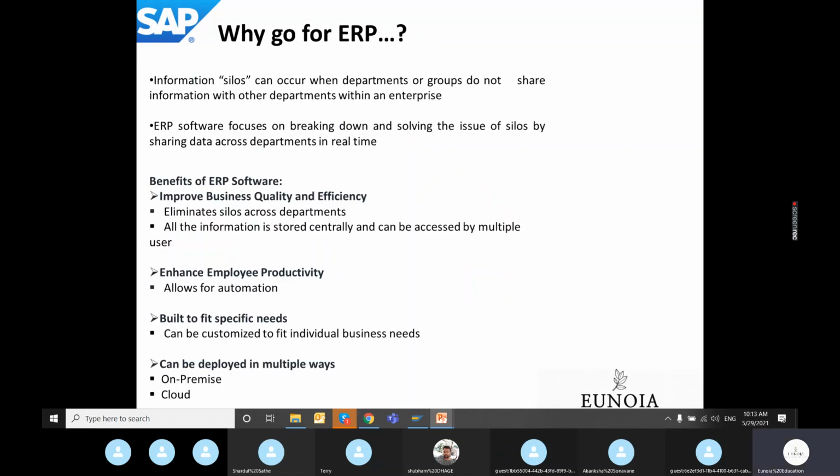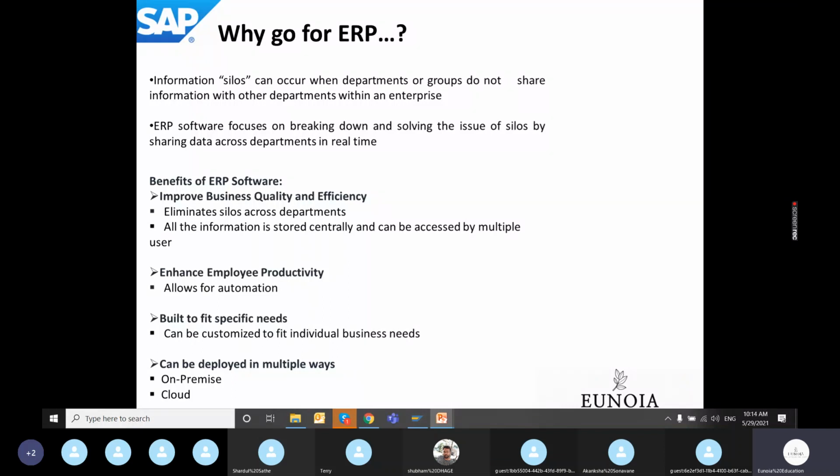Then why do we go for an ERP? As you know, you can run a business using Excel sheets also. But when the business starts growing and reaches a particular threshold, it becomes very difficult to manage the data that is generated by daily business activities. This would result in information silos between the various departments in an organization. As we just saw, there are multiple departments in an organization, and data needs to flow between these departments.